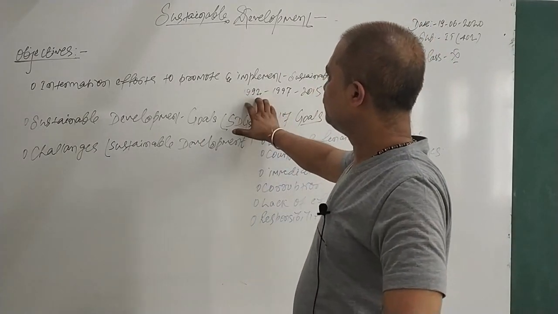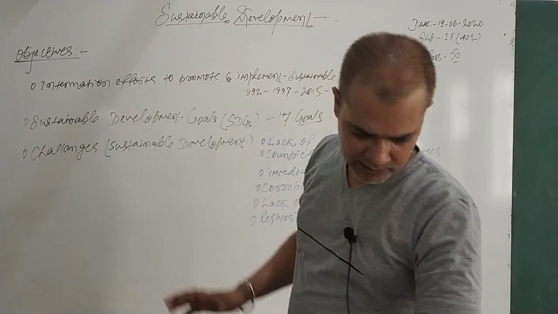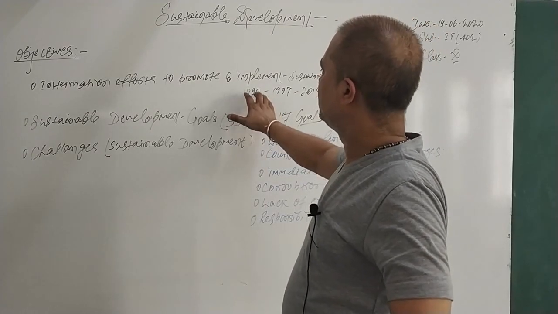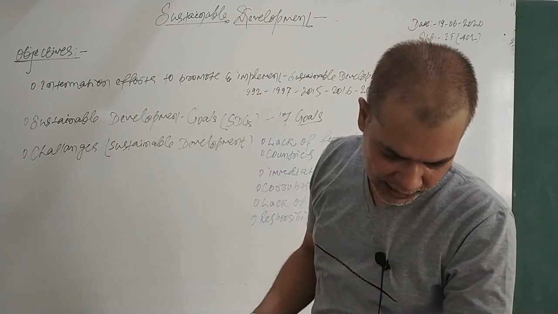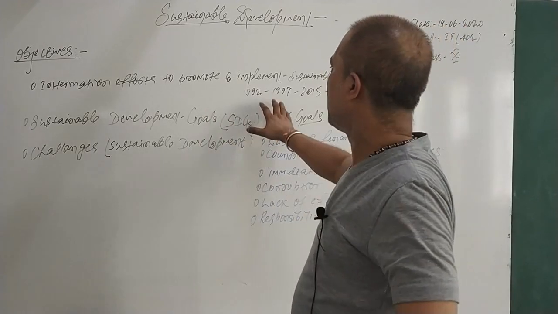So in 1992 the UN had the conference, as I mentioned, in Rio de Janeiro, and there we discussed different strategies for environment and development.